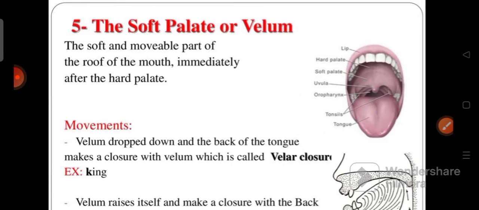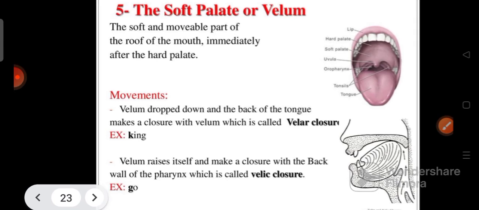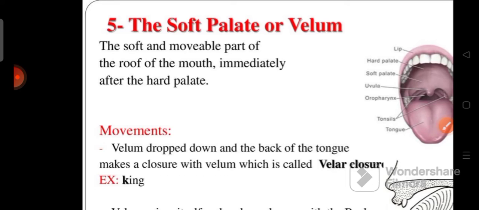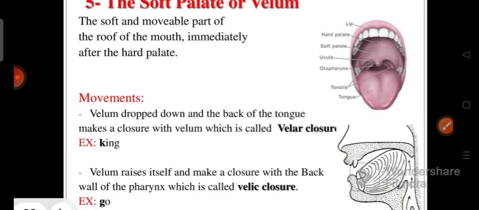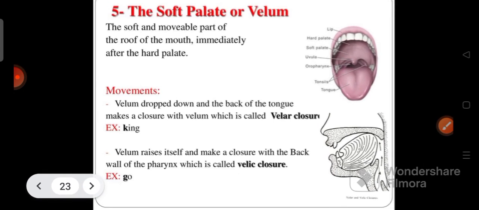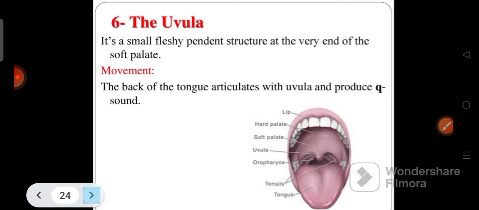So what is this soft palate? The soft palate has another name, called velum. The velum is the soft and mobile part of the roof of the mouth immediately after the hard palate. The velum drops down and the back of the tongue makes a closure with it, which is called a velar closure. For example, ka, ga. These are all sounds produced using the soft palate.